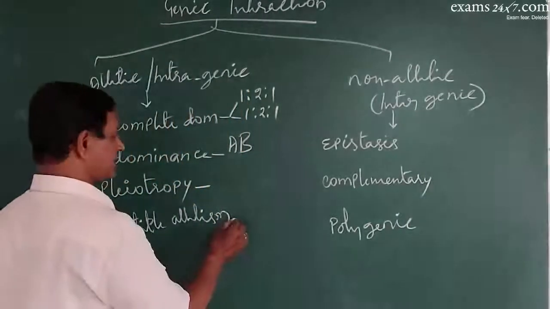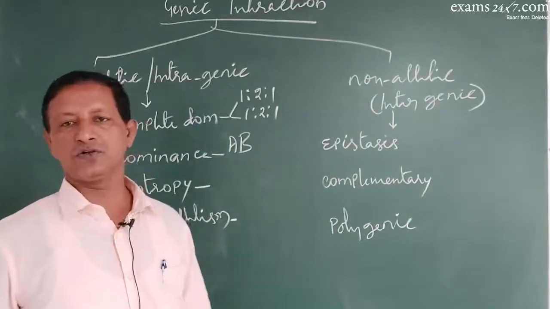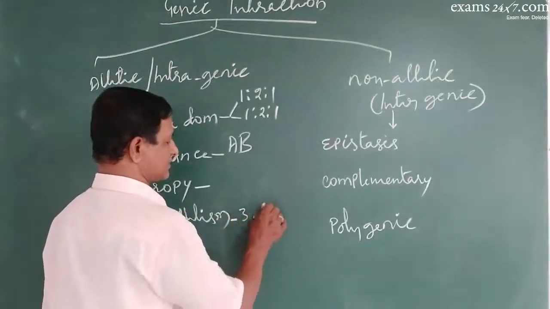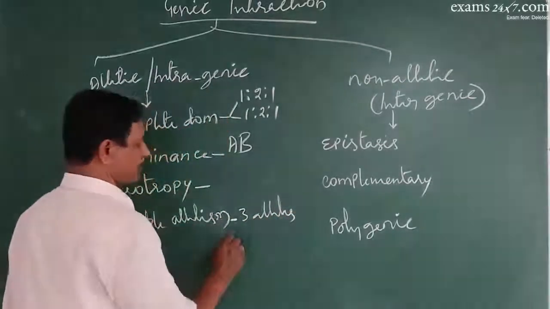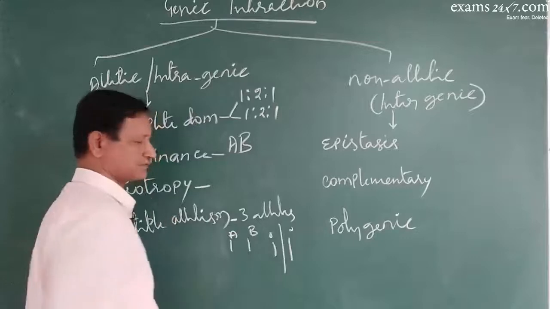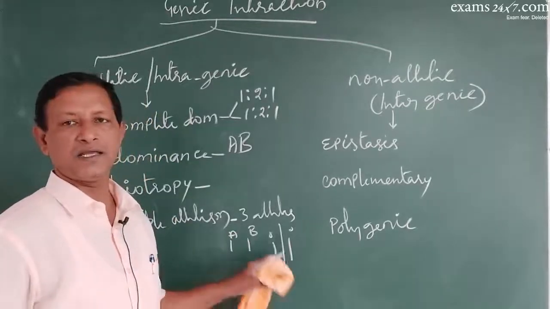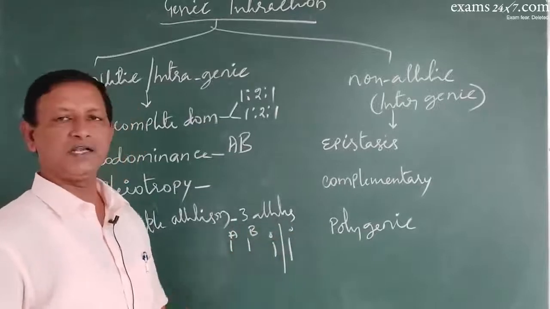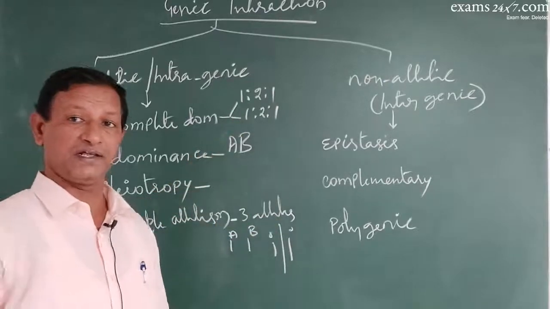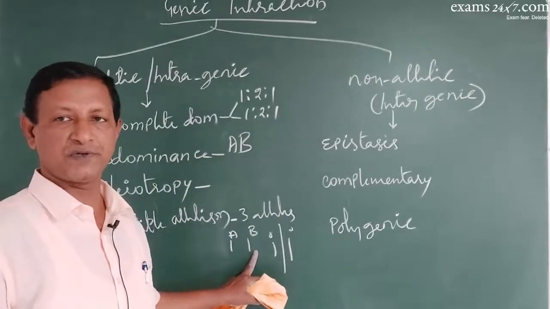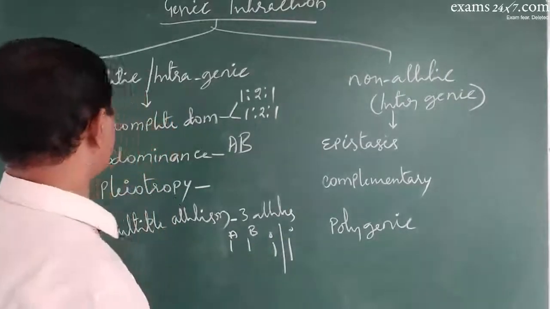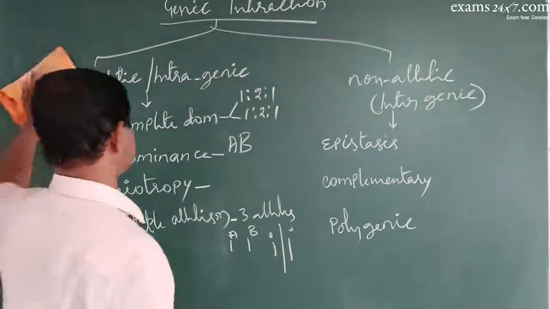And multiple allelism is again with reference to blood group, where the gene for blood group has got 3 alleles. Which are those alleles? IA, IB and I naught. IA, IB and I naught are the 3 alleles. So this is called multiple allelism, and that means normally one gene will be expressed by 2 alleles. Here in some cases one gene will be represented by more than 2 alleles. These are all the various genic interactions.